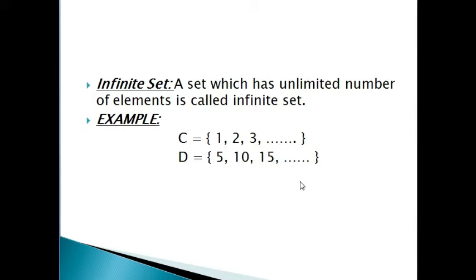Infinite set. A set which has unlimited number of elements is called infinite set. Example, set C: 1, 2, 3 and goes on. Set D: 5, 10, 15 and goes on.